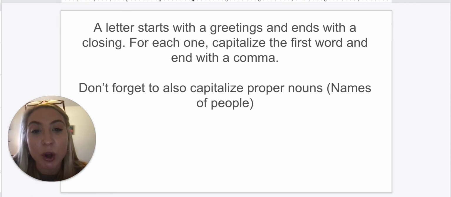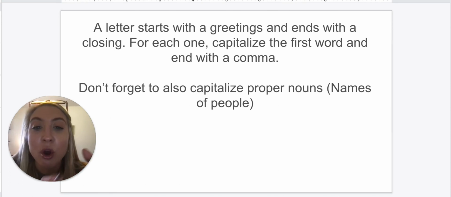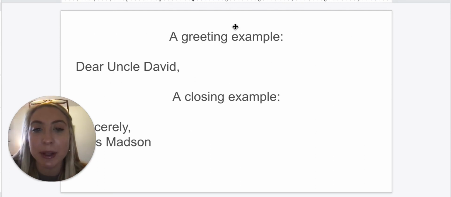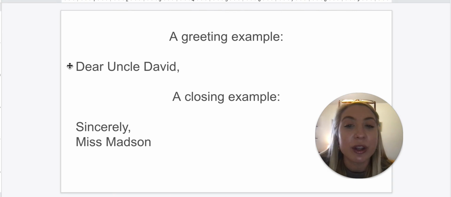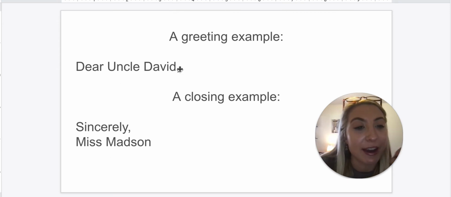And don't forget, we also capitalize our proper nouns, which are going to be the names of people we are writing to. So a greeting example would be, Dear Uncle David, followed by a comma. The Dear is my greeting, so that is capitalized, and then Uncle David is my proper noun. That is the name of my uncle. And as we can see, the comma comes right afterwards.